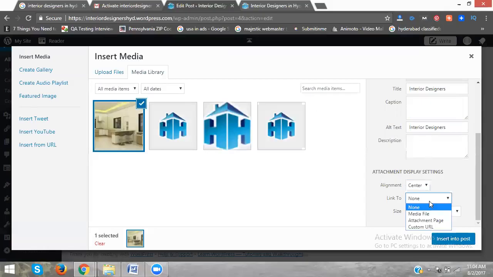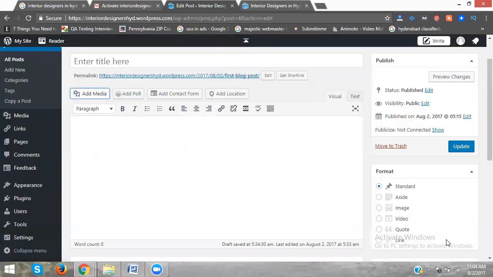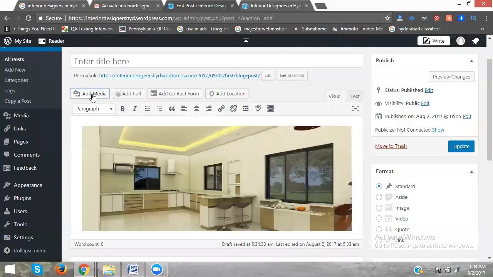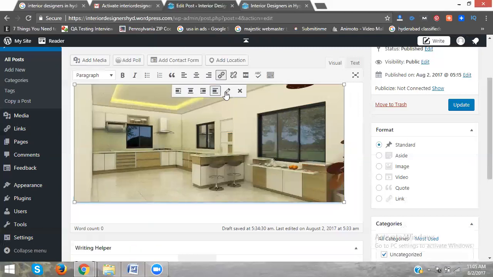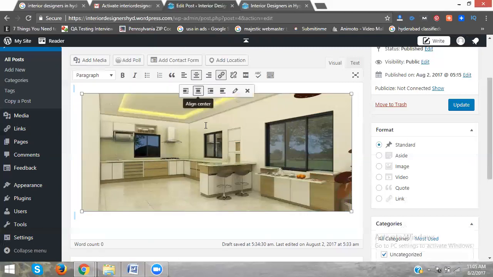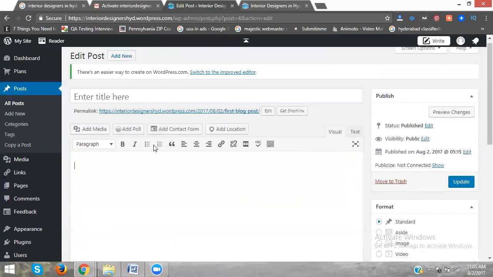Now here, link to custom URL. If anybody clicks this image, they are redirected to the website. Now it will be called larger size. Insert into the post. Any image is added with add media. Suppose you are changing the alignment, just click this image. For changing, the edit option is there. Here is no alignment, left, medium, right. No alignment will look like this. Center.